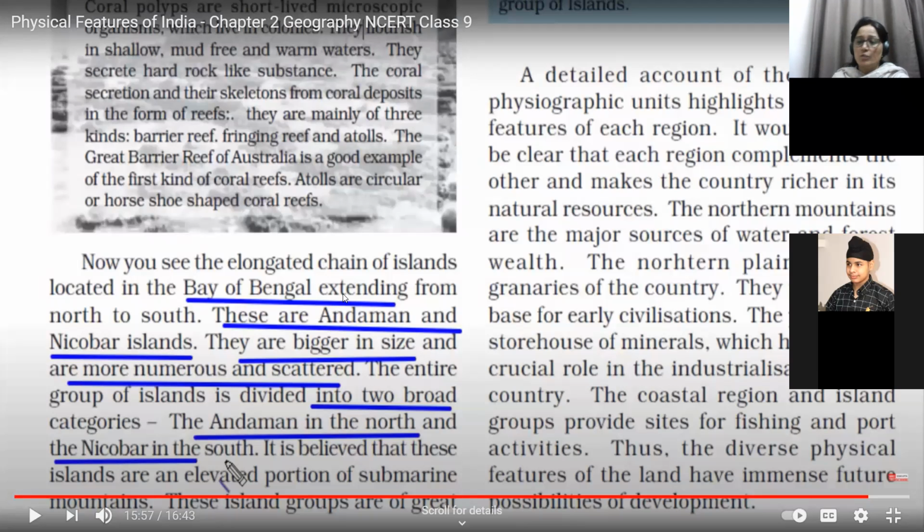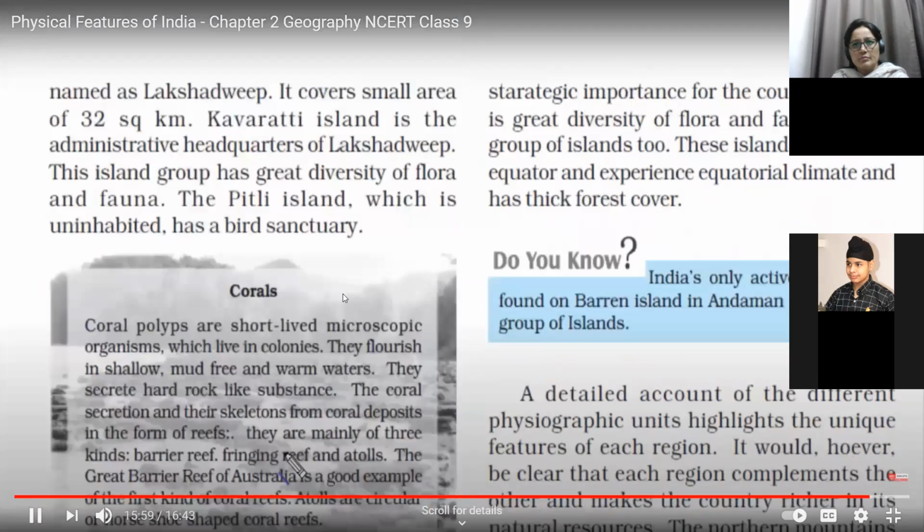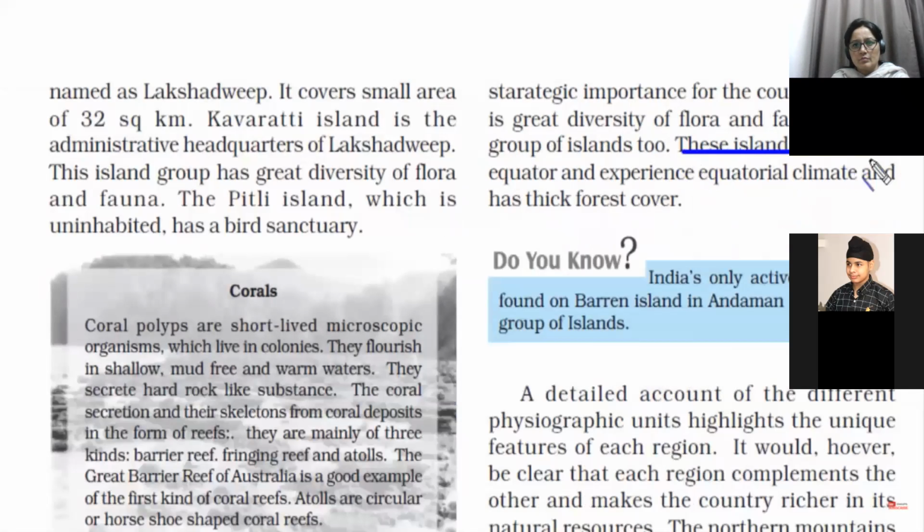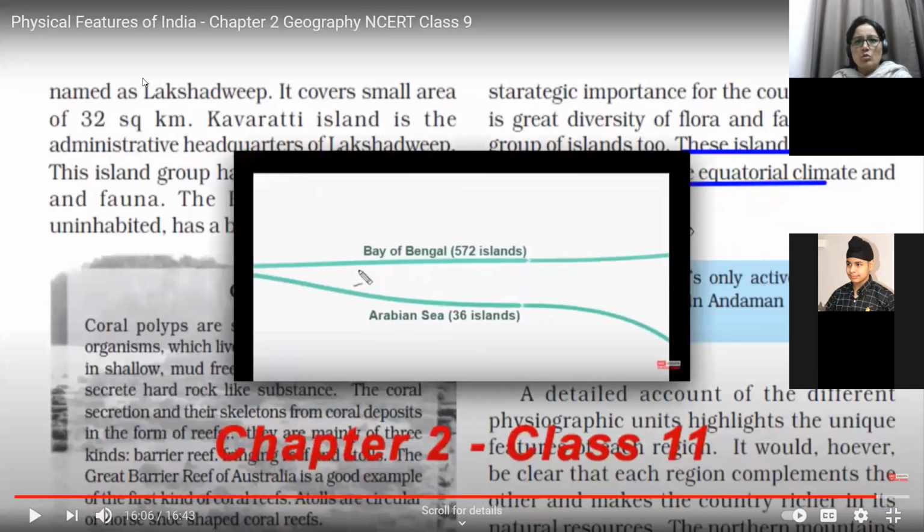And we have only one active volcano found in Andaman and Nicobar, that is Barren volcano, in the north, and Nicobar Islands in the south. This island is close to the equator, hence it has an equatorial climate and thick forest cover. So before wrapping it up, this chapter is done, we have done the chapter thoroughly.